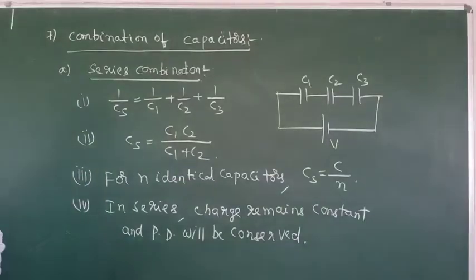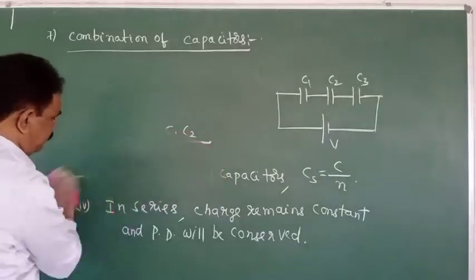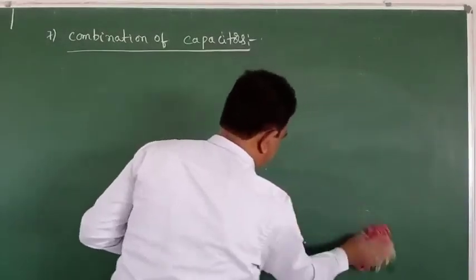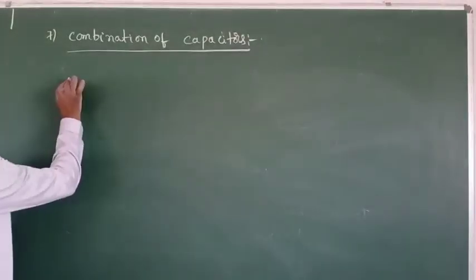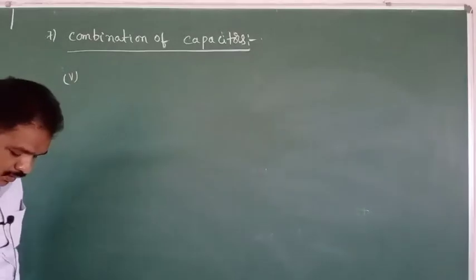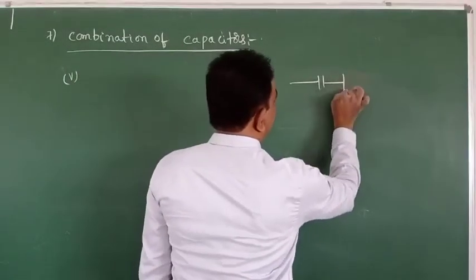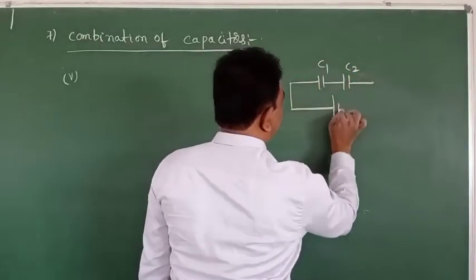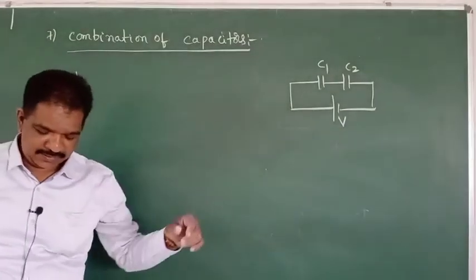Okay, and one more model will be there on this. Two capacitors are there. Their capacities are C1 and C2. They are connected in series.